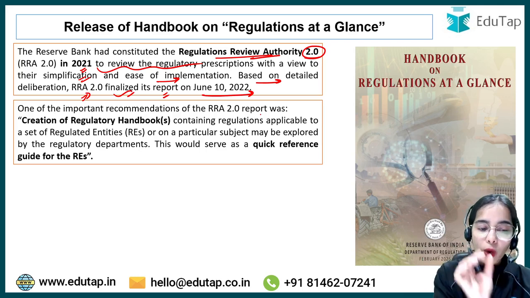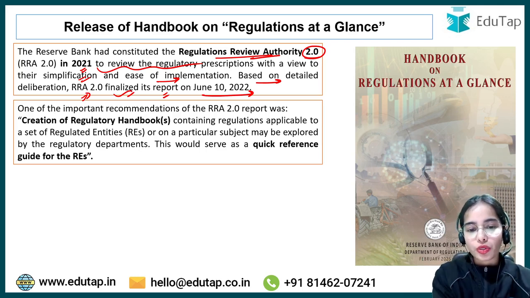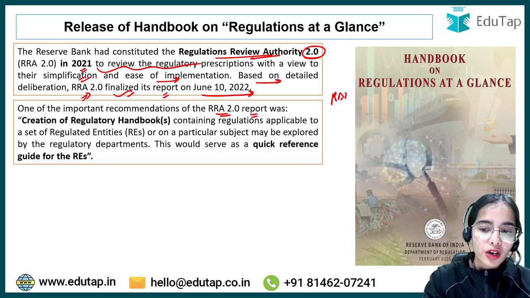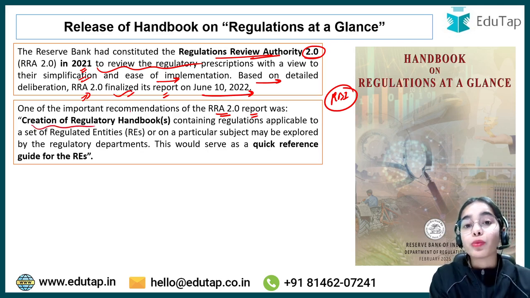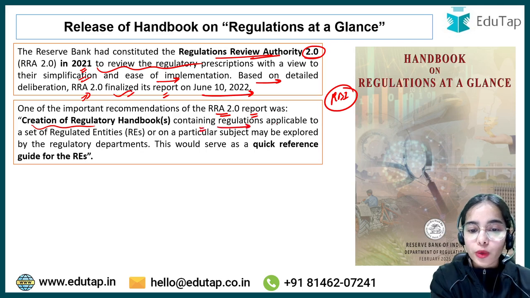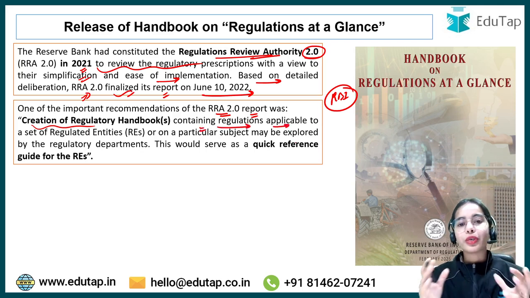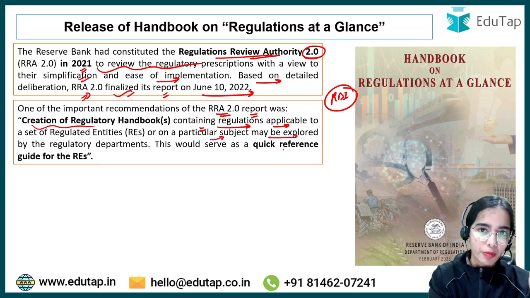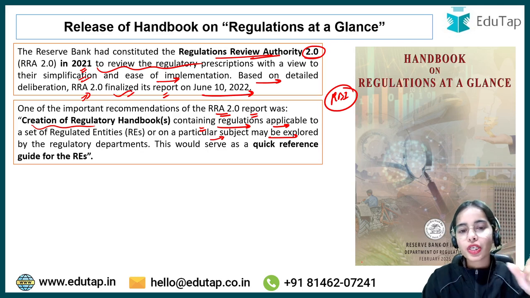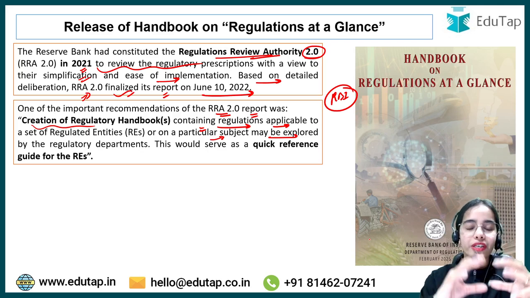And one of the important recommendations of the RRA 2.0 report was that the Reserve Bank of India should focus on creating a regulatory handbook or handbooks containing the regulations applicable to a set of regulated entities or on a particular subject, which may be explored by the regulatory departments. So this was the recommendation given by the RRA 2.0, that the RBI should focus on creating the regulatory handbook.